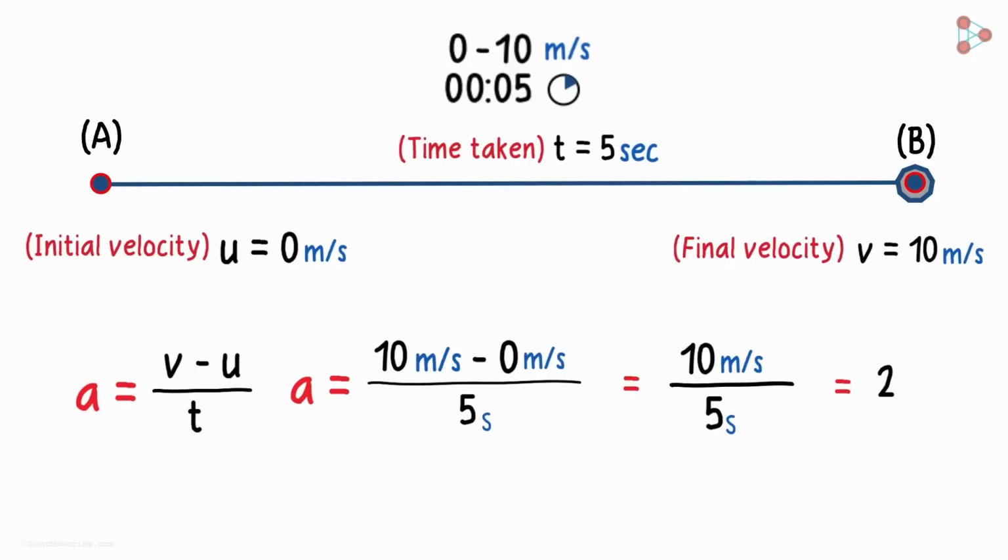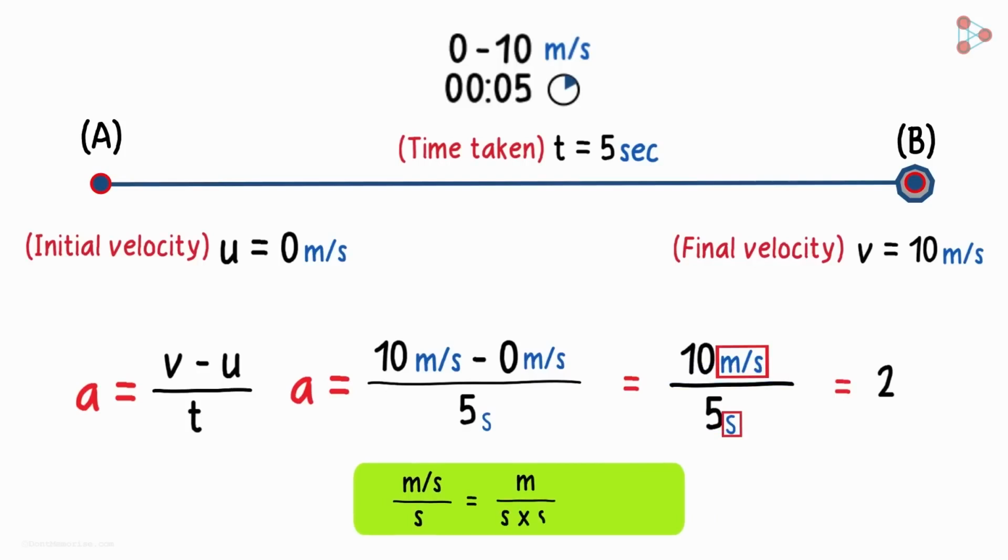Wait, hold on. What will be the units of acceleration? We should get a hint by looking at this. The units of acceleration will be meters per second, because it's the change in velocity over the time taken. As this is meters per second, we can carry this second to the denominator, and what we will get is meters per second squared. This one is more intuitive, but this one is a bit neater, I would say.